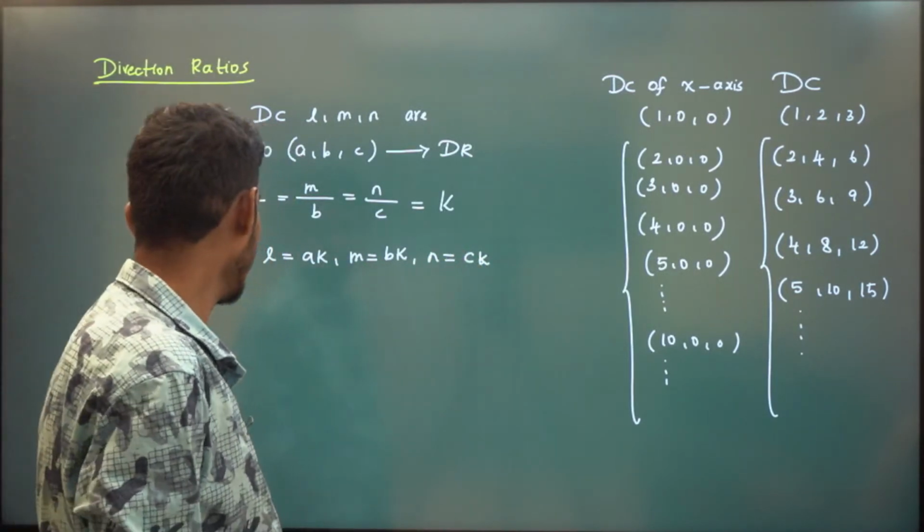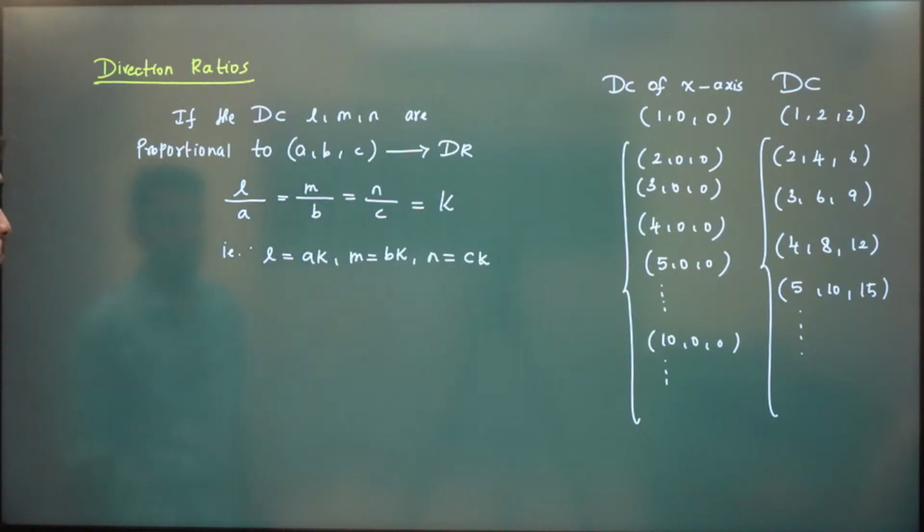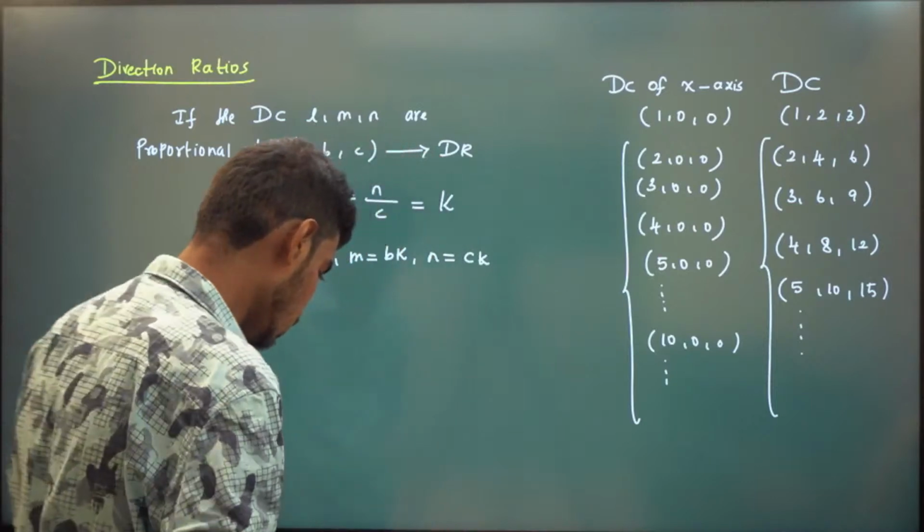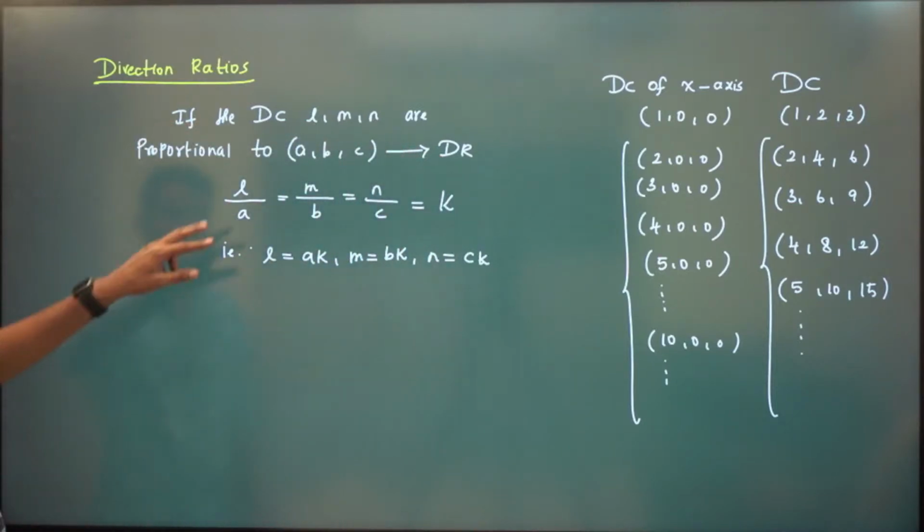Right? So L by A, M by B, N by C is equal to K. Right? That is, they are proportional. Right? Okay.